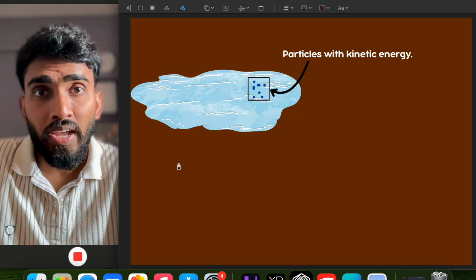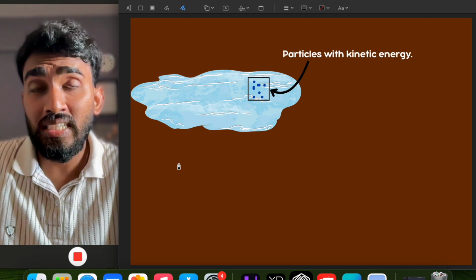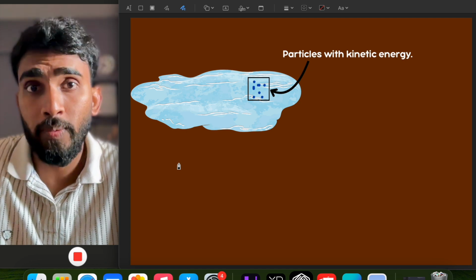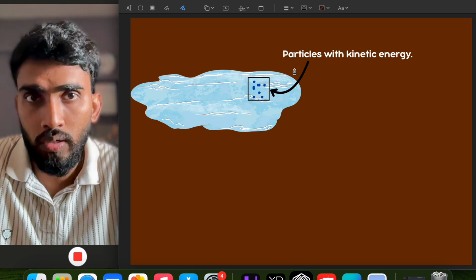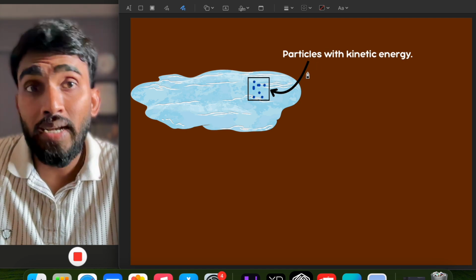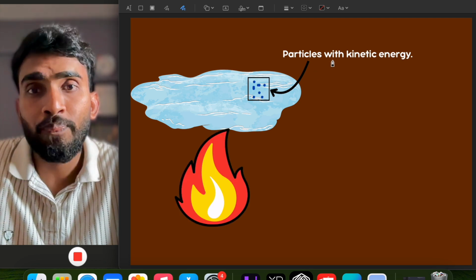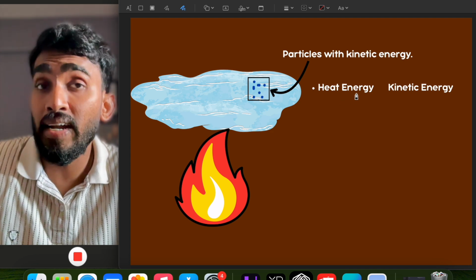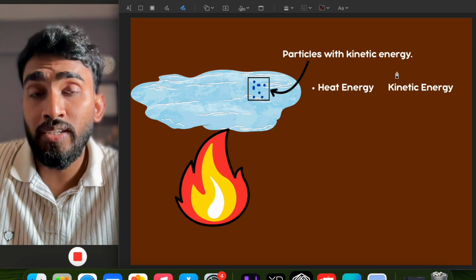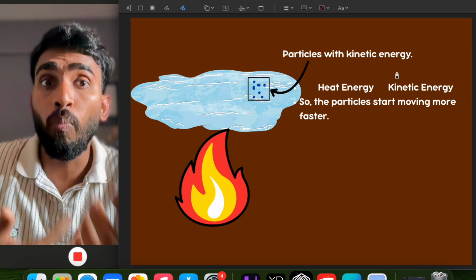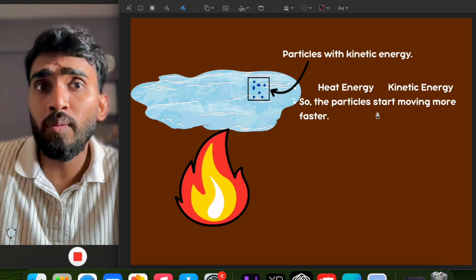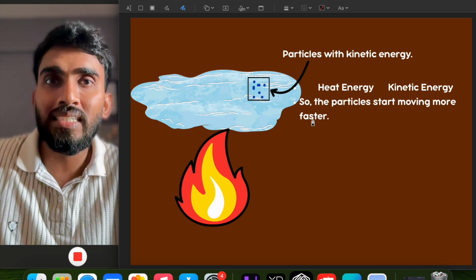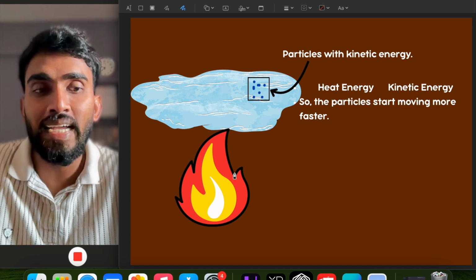And in the same way, we can understand why there is no change in the temperature when water gets converted into vapor. So this is liquid water. Obviously, here also the particles have kinetic energy. When we heat, what will happen? Again, the heat energy will get converted into kinetic energy. So the particles will get more energy. The particles will start moving faster now, as energy is continuously given through the heat energy.